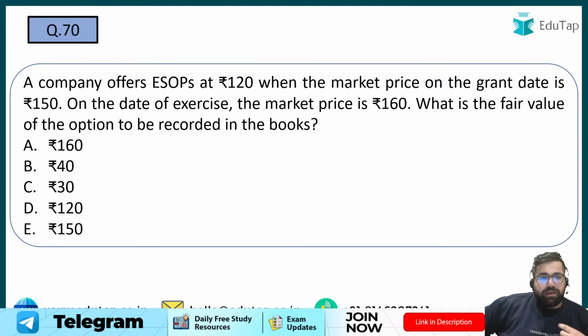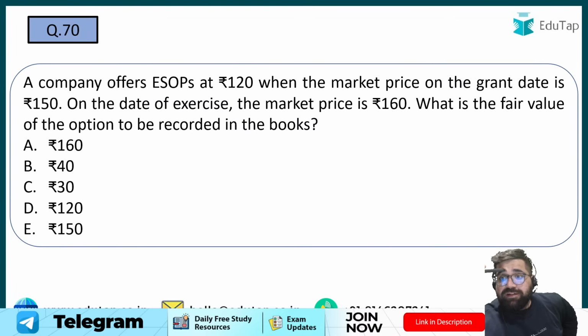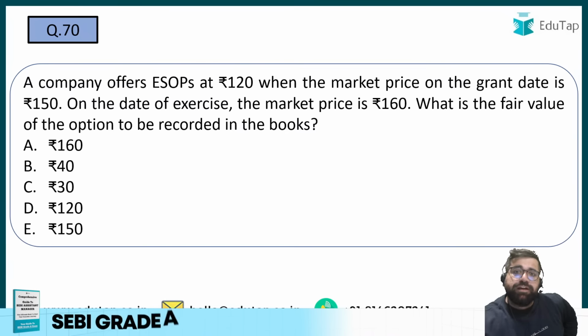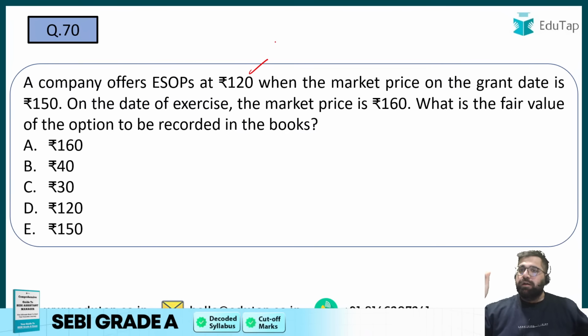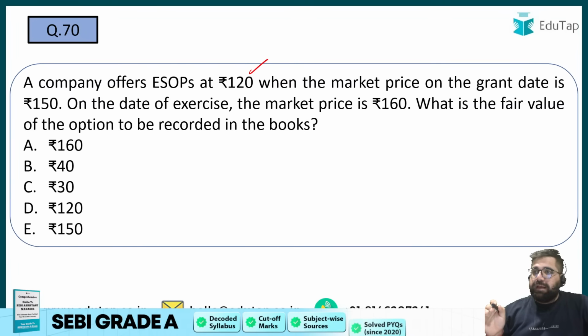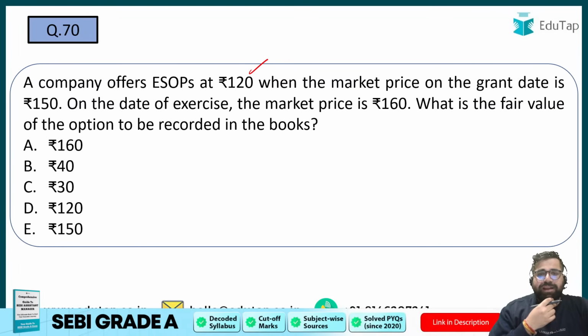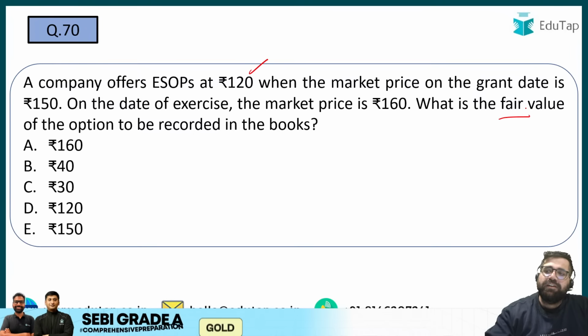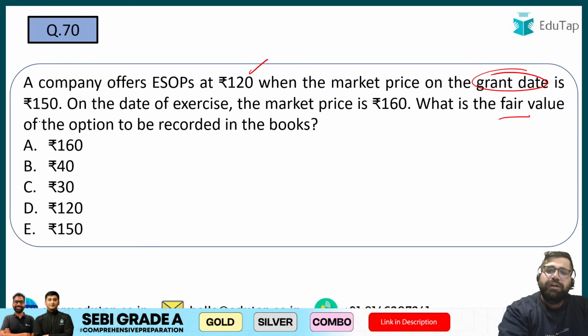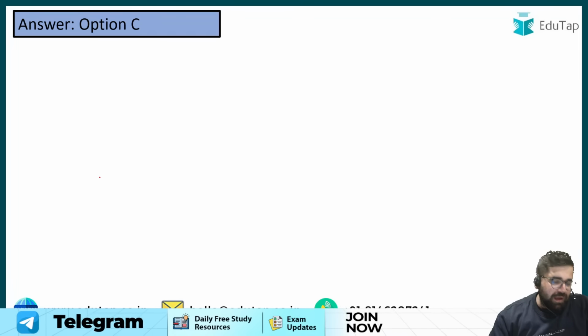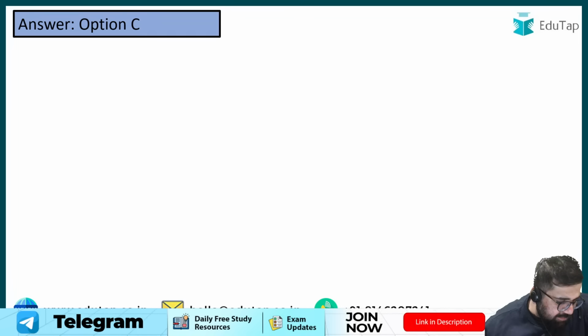How can it be B? A company offers ESOP at 120 when the market price on the grant date is 150. So the company is offering ESOP at 120 and the market price on the date of grant is 150. It will be 30, right? Because you record the fair value on the grant date. So 150 minus 120 will be 30 only.